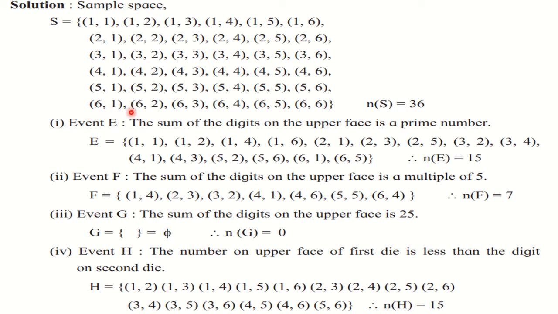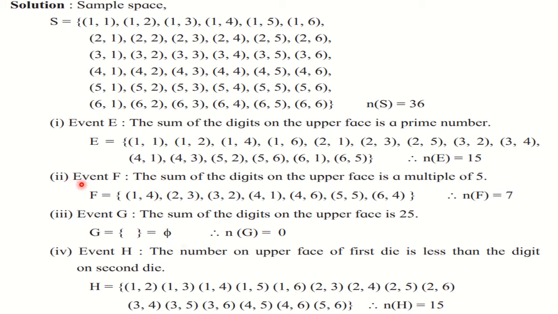Prime. Yes. Write down 6, 1. Then this is not prime. This is not prime. This is also not prime. 6 plus 5, 11. Yes, prime. So write down that. Okay, so in this way, write down all the sample points by checking each and every line from here. And then count the sample points. You will find that they are 15. So write down n of E is equal to 15.